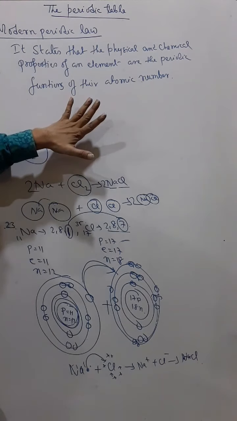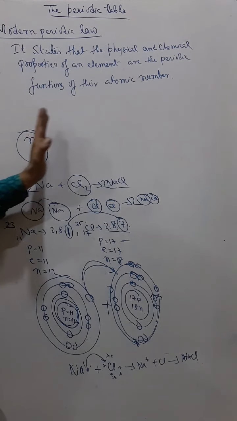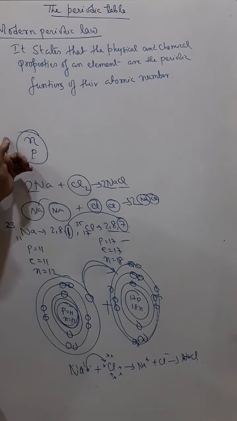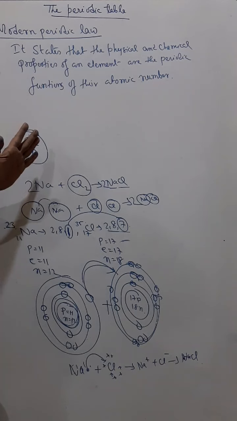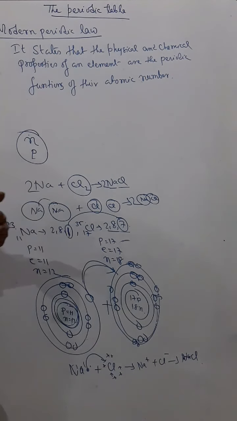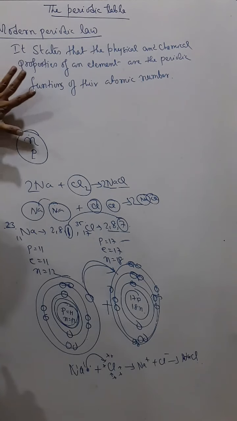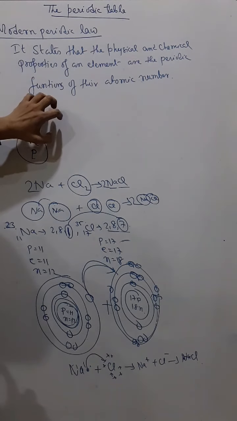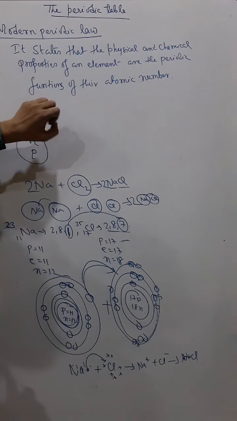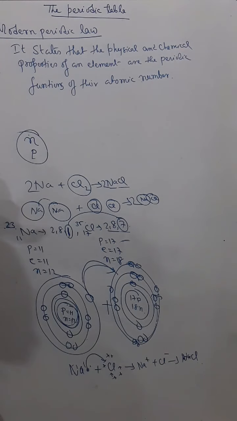So he arranged all the elements in order of atomic number, and in this modern periodic table also he has divided them into groups and periods, which I will explain in the next video. All the explanation of the modern periodic table I will explain in my next video. Understand? Now after this modern periodic law, some of the problems of Mendeleev's periodic table have been rectified, meaning they have been explained.